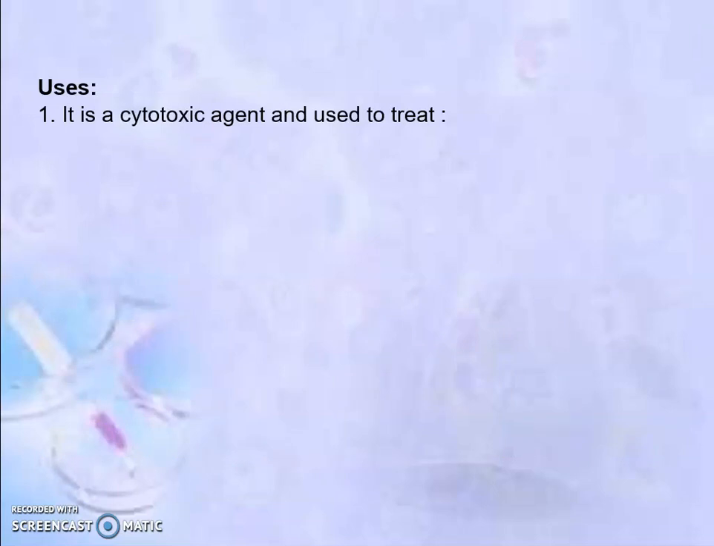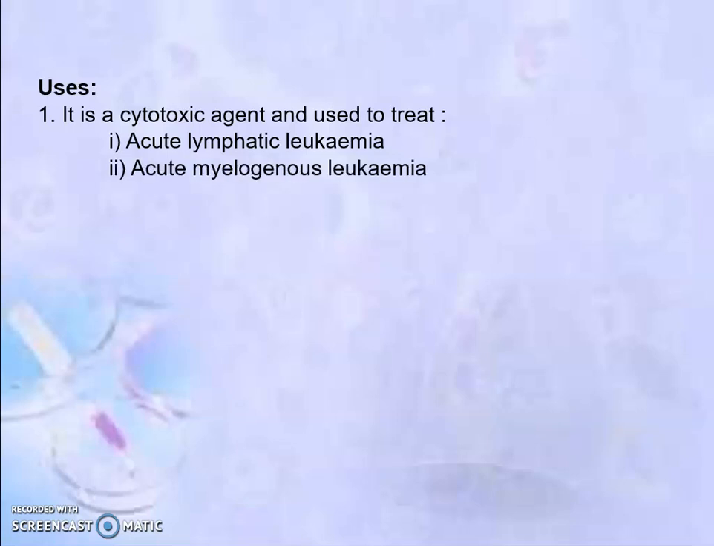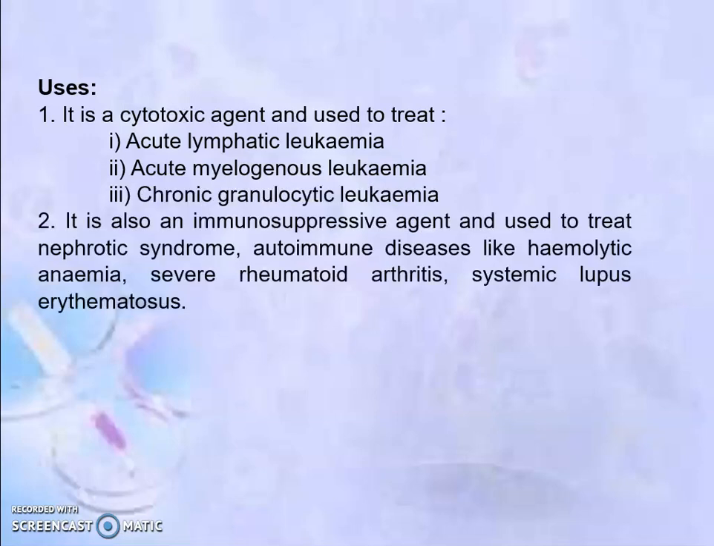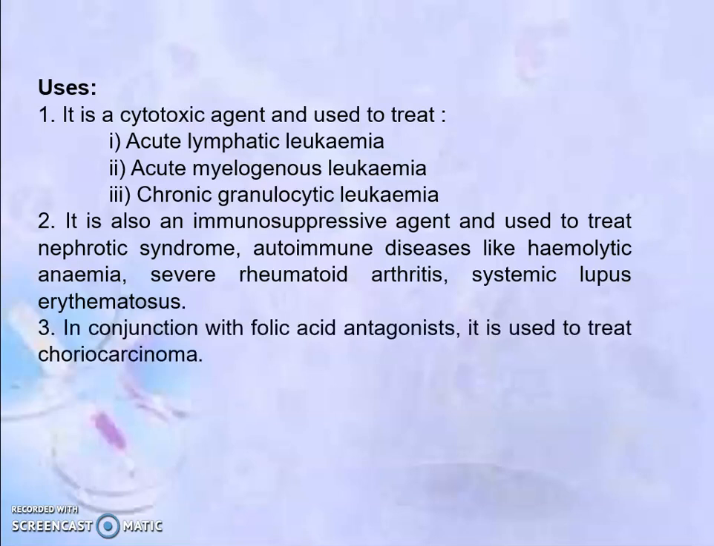Uses: it is a cytotoxic agent, therefore used to treat acute lymphatic leukemia, acute myelogenous leukemia, chronic granulocytic leukemia. It is also an immunosuppressive agent and used to treat nephrotic syndrome, autoimmune diseases like hemolytic anemia, severe rheumatoid arthritis, and systemic lupus erythematosus. In conjunction with folic acid antagonist, it is used to treat choriocarcinoma.